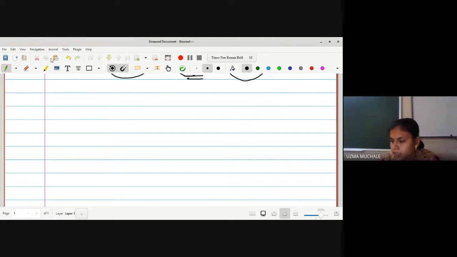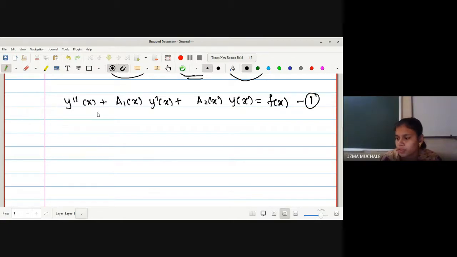Consider the second order differential equation. Let me write down that differential equation: y double dash of x plus A1 of x, y dash of x plus A2 of x, y of x is equal to f of x, which is equation 1. So this is our differential equation. And what are the initial conditions we have? It is y of a is equal to some a naught, and y dash of a is equal to some a1. This is our second equation.